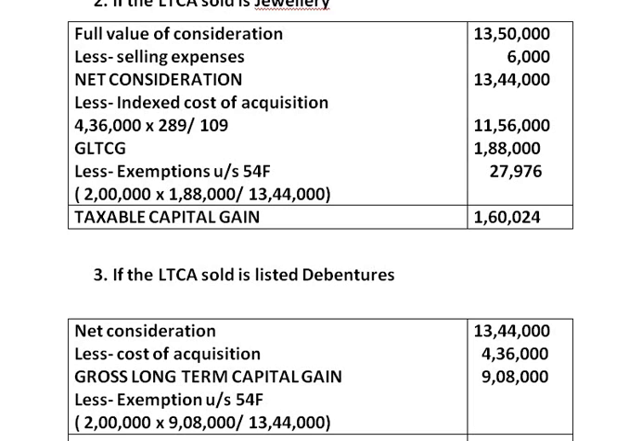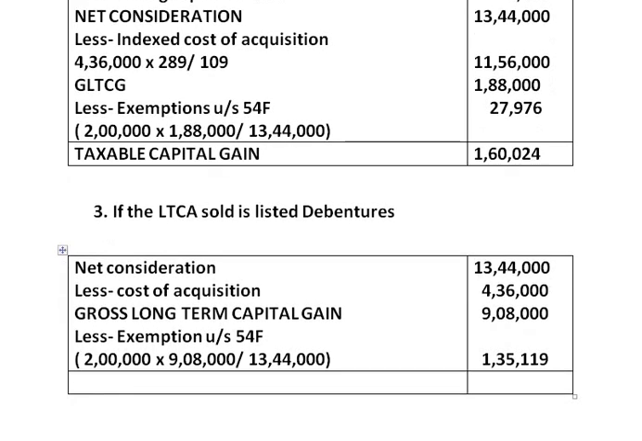It is 1,35,119. 9,08,000 minus 1,35,119. The balance is 7,72,881. This is taxable capital gain. Taxable capital gain is 7,72,881.